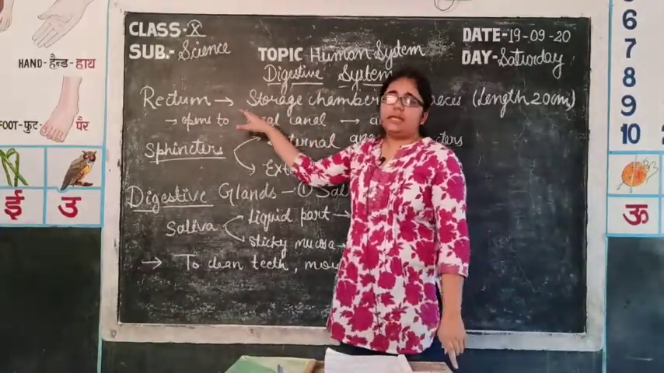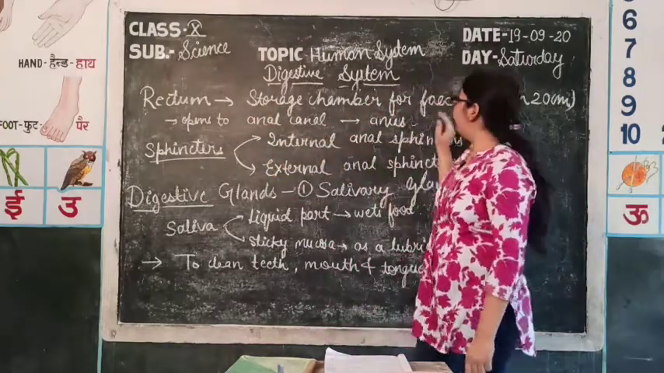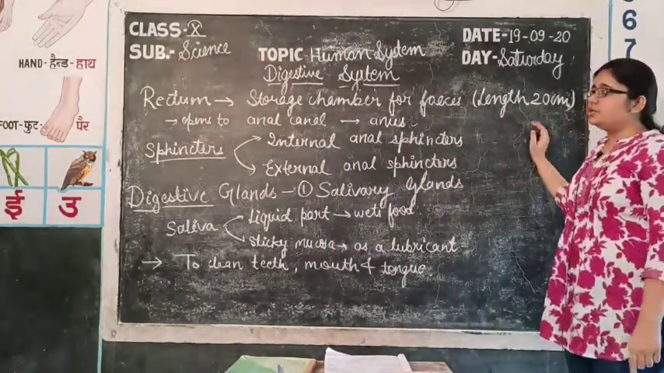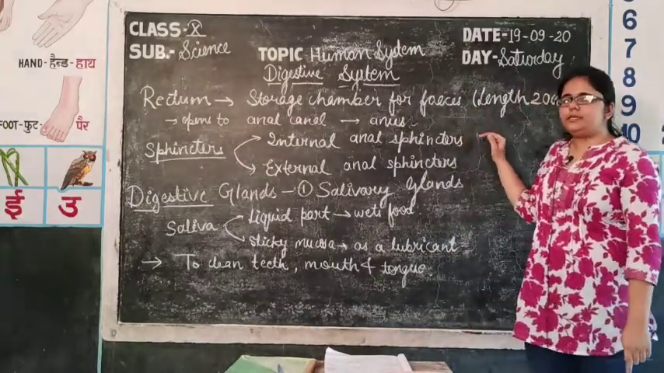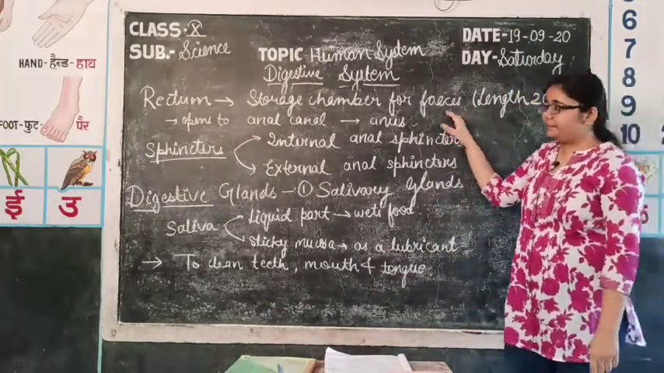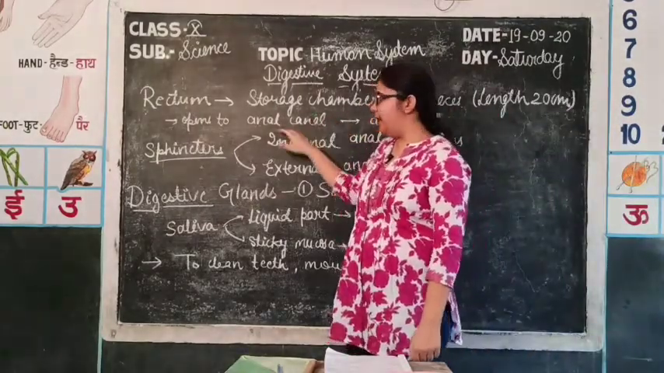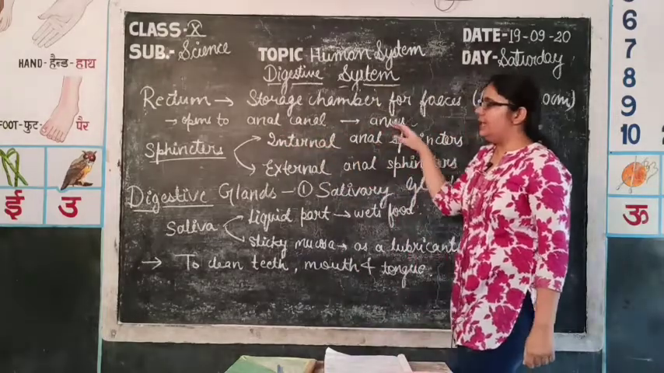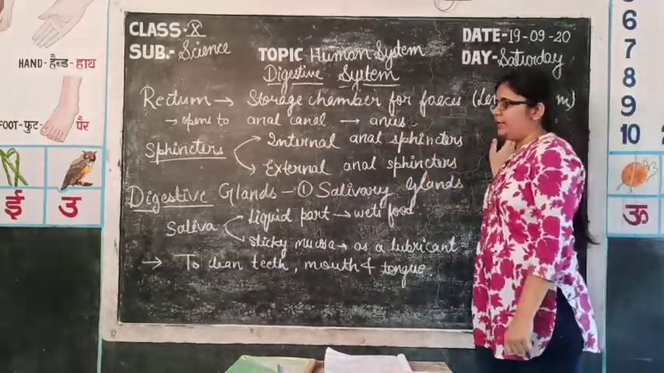Rectum, which is the last part of the large intestine. Its length is approximately 20 centimeter. It is the storage chamber for the undigested food, and undigested food are known as feces. Rectum opens to a canal which is known as anal canal. It finally leads to the anus, through which the undigested food leads to outside the body.